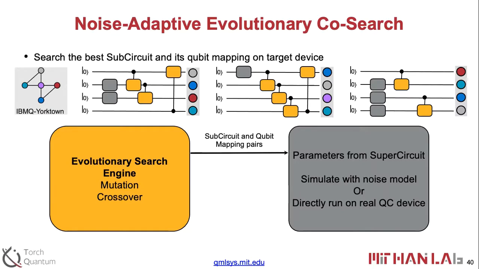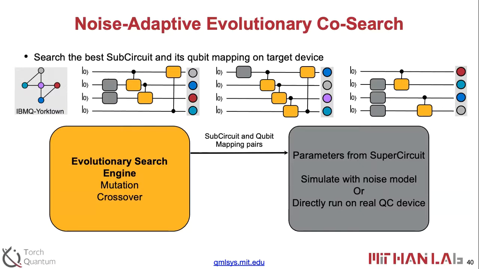And we can also search for different SuperCircuit ansatz. So we use a traditional, widely used evolutionary search engine, which can propose the architecture of the SuperCircuit and also the qubit mapping pairs. That information will be embedded in a vector, which is called a gene. And then we can send the SuperCircuit and also the qubit mapping to the evaluator.